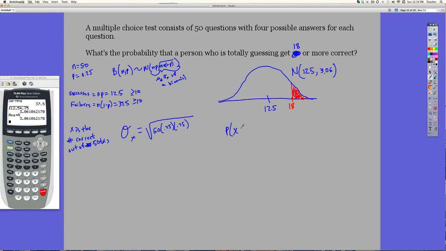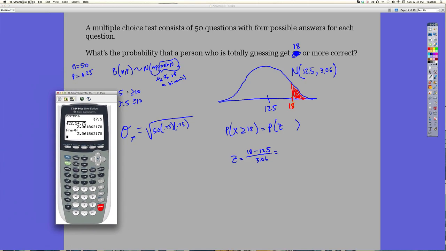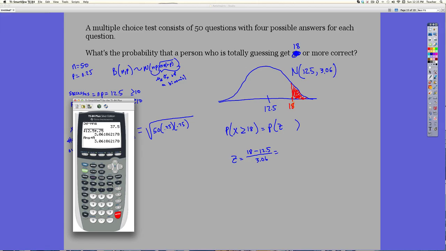So I want to know what's the probability somebody will get more than or equal to 18 correct. I need to turn this x into a z. So z equals the statistic we got minus the parameter of my model, which is 12.5, divided by the standard deviation, which is 3.06. Now notice I round there, but my real answer I don't round.